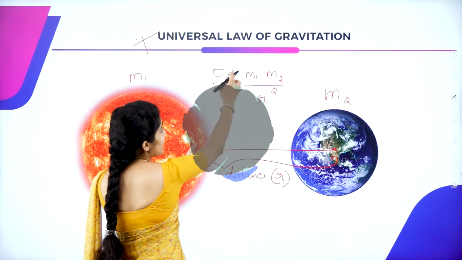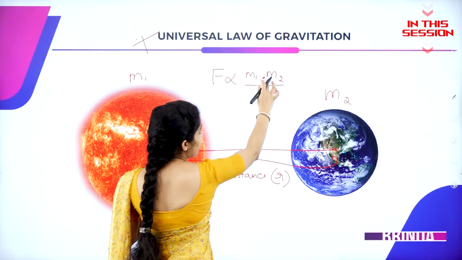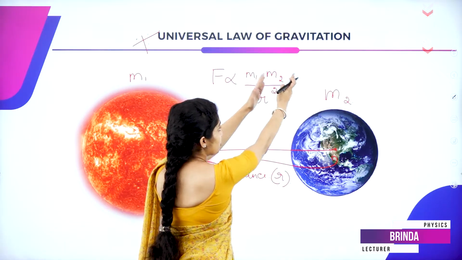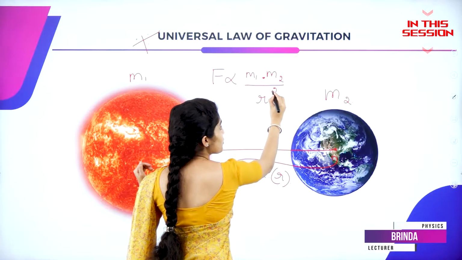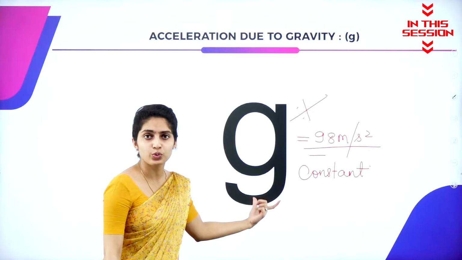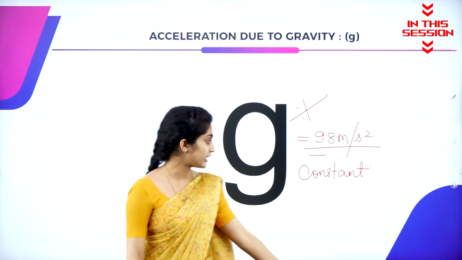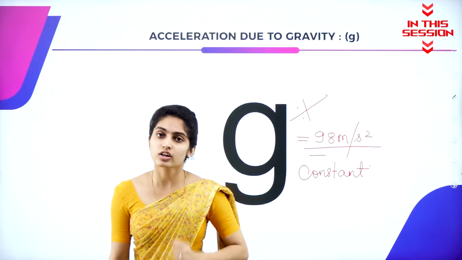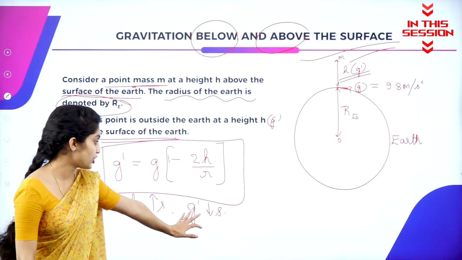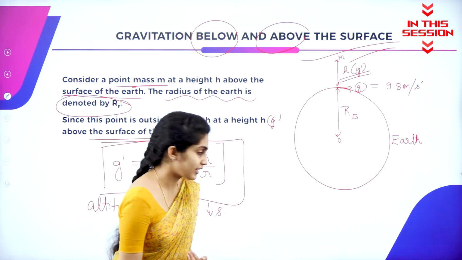The force of attraction is directly proportional to the product of masses m1 and m2, and inversely proportional to the square of the distance between them. Acceleration due to gravity g is equal to 9.8 meter per second square, which is said to be a constant value. As the altitude increases, the acceleration due to gravity, represented as g dash, decreases.